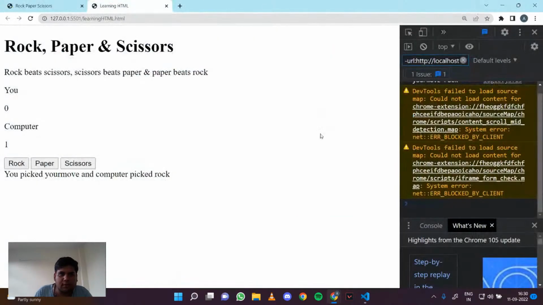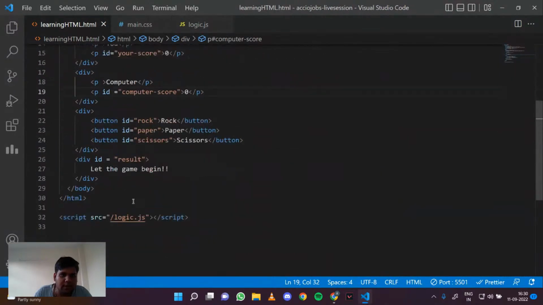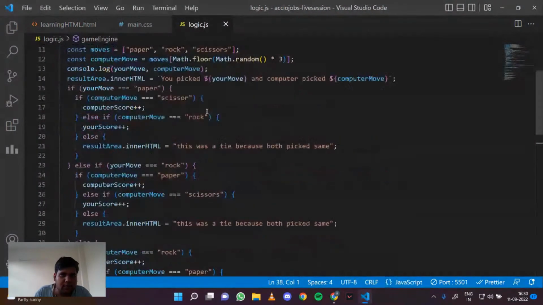Wait. Initially, we can put it empty. So we need to handle a tie.